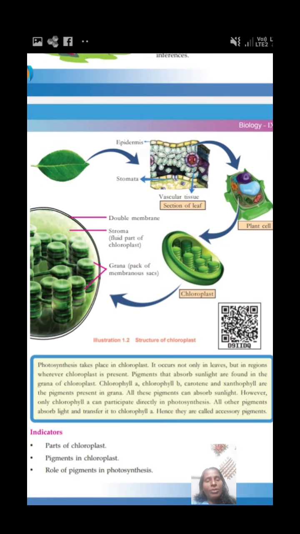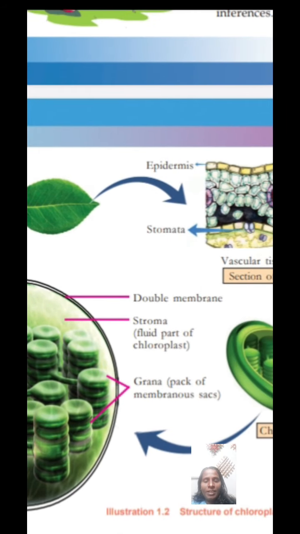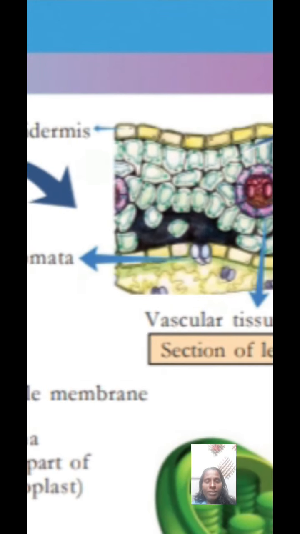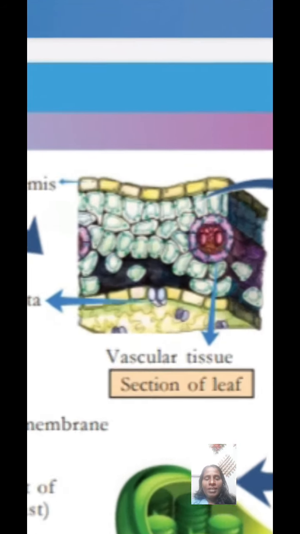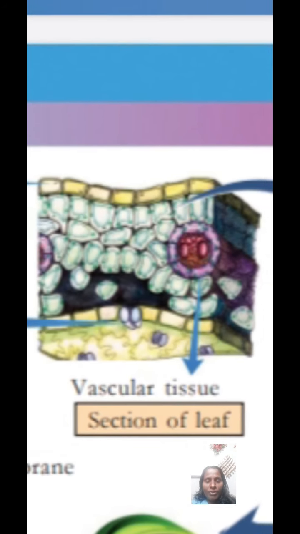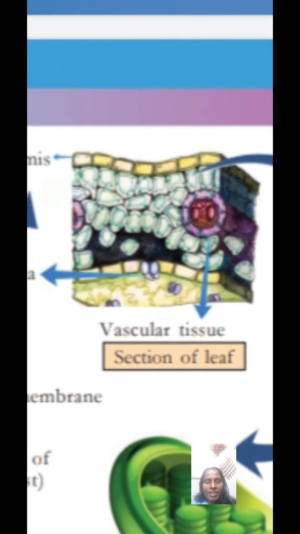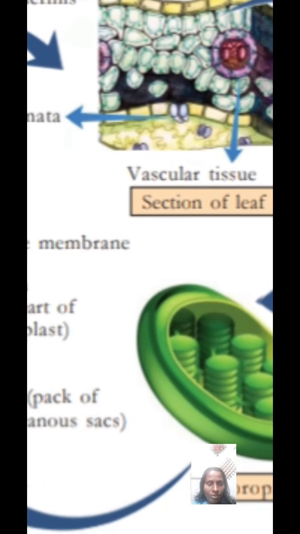is to explain the section of a leaf. Here is one leaf, and we must take one small thin section of a leaf and observe it under the microscope. That is the observation and structure of the leaf, and we will study it in the next class with the help of the diagram: what the different parts present in the inner part of the leaf are, how they help the photosynthesis process, and where photosynthesis takes place. Everything we will study in the next part of the class.